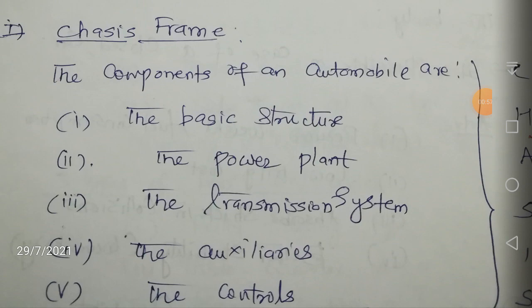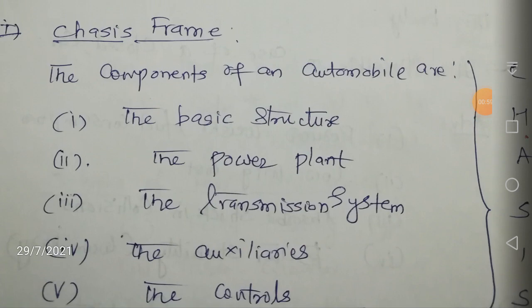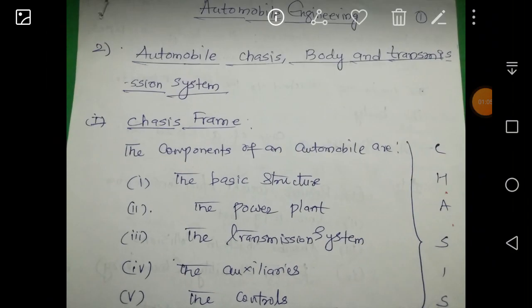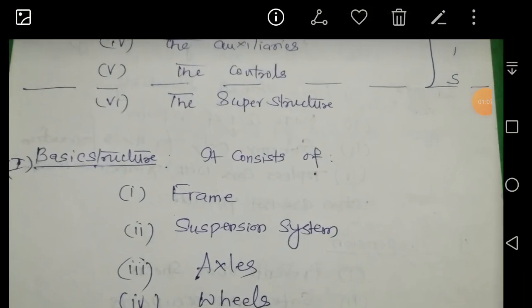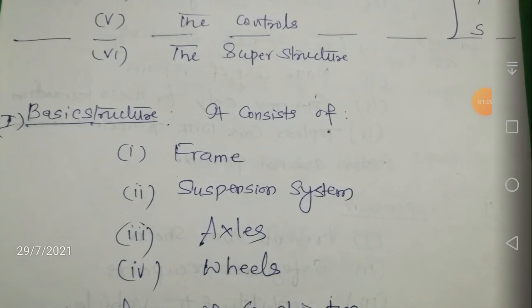Then come your auxiliaries, all the equipment connected with your transmission system, and also some basic mechanical controls. Finally we are going to have a superstructure.